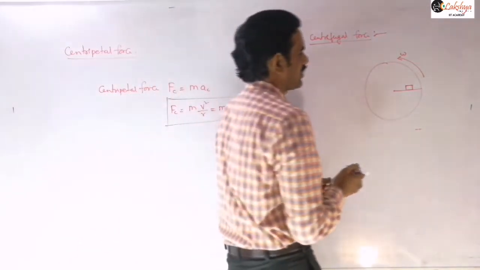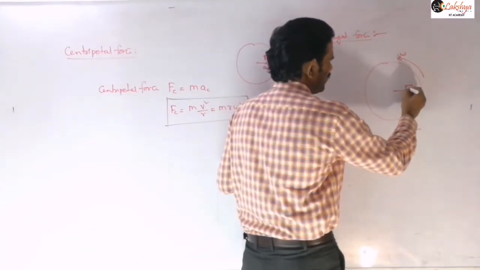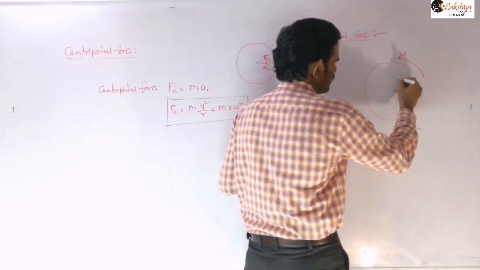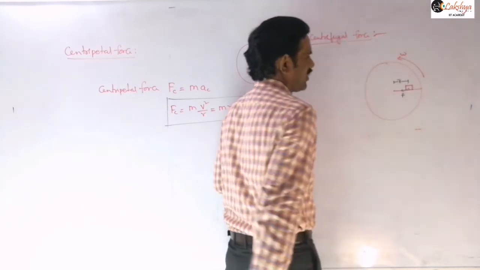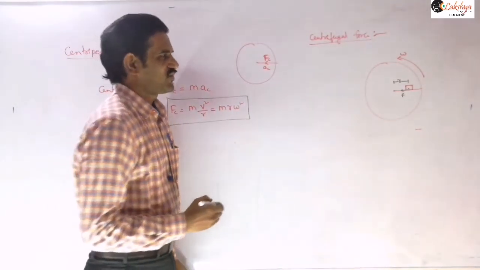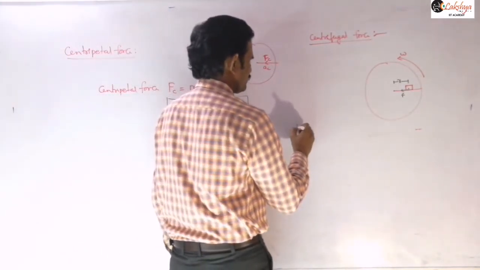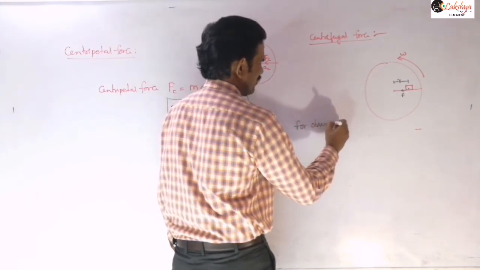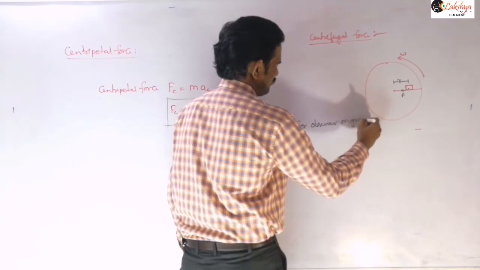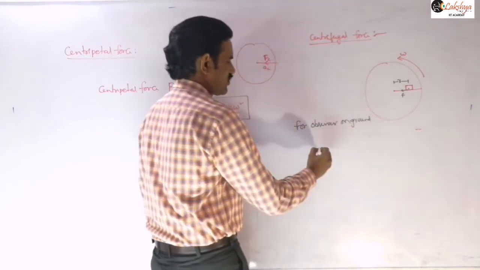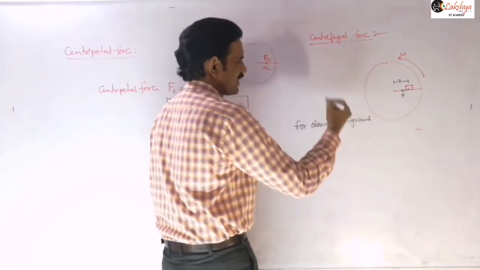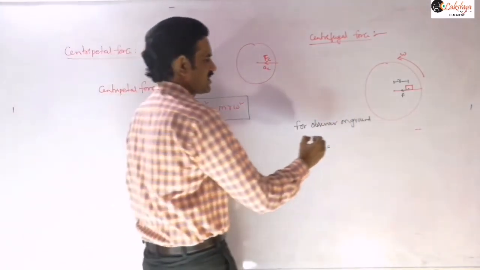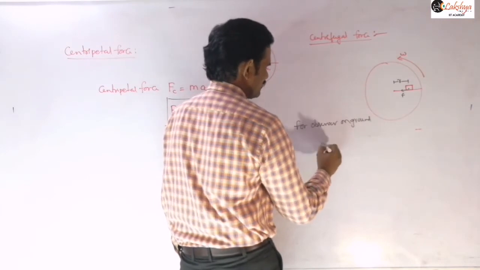Now for the observer on the ground, if I write the forces here, the frictional force will be there. Let us say it is at a distance of small r from the center. So for the observer on the ground, the equation we can write is that friction will provide the centripetal force here. This is the frictional force.